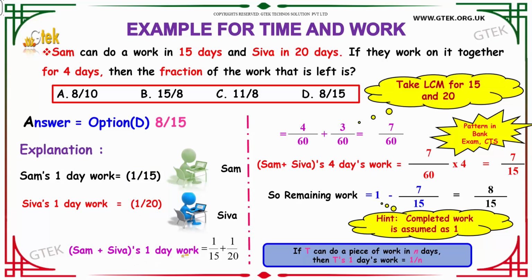Hence, Sam's and Shiva's one-day work can be obtained by adding 1 by 15 with 1 by 20. Taking LCM for 15 and 20, we get 60. So, 4 plus 3 is equal to 7. Hence, 7 by 60.